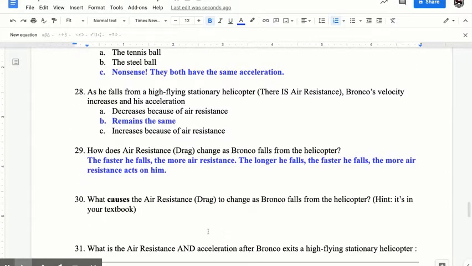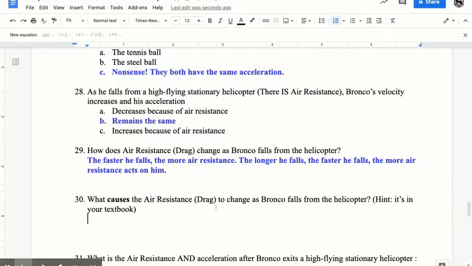What causes the air resistance to change as Bronco falls from the helicopter? Hint, it is in your textbook. Well, there are two things that affect air resistance: the shape and speed.